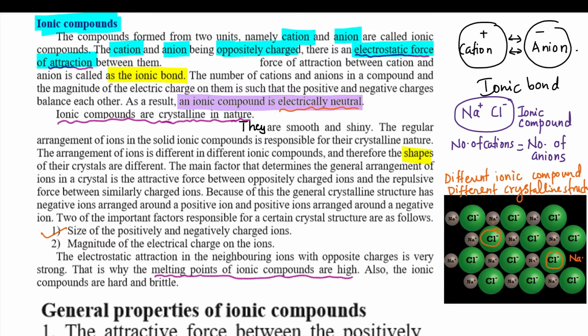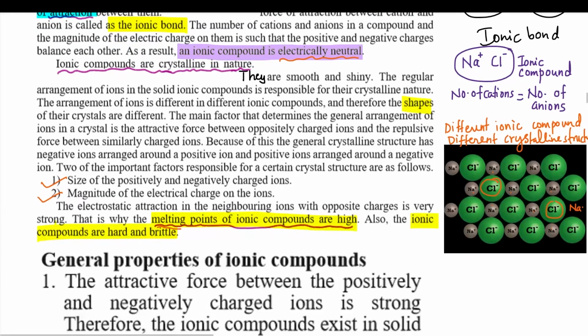First is the size of the positively and negatively charged ions, and second is the magnitude of the electrical charge of the ions. The stronger the charge, the more is the electrostatic force. Because of this strong electrostatic force, the melting point of ionic compounds is high. Also, ionic compounds are hard and brittle because of this strong force of attraction between the cations and the anions.